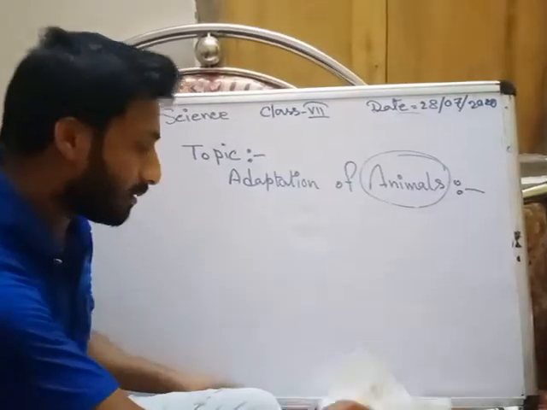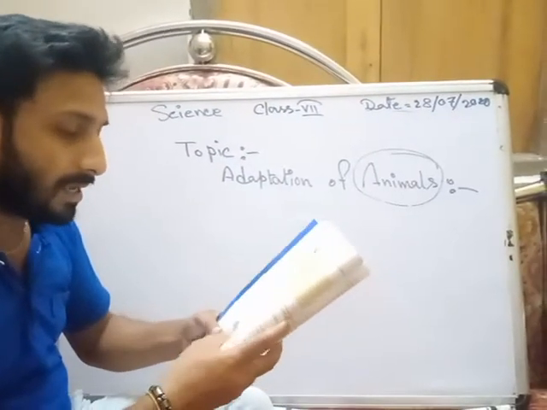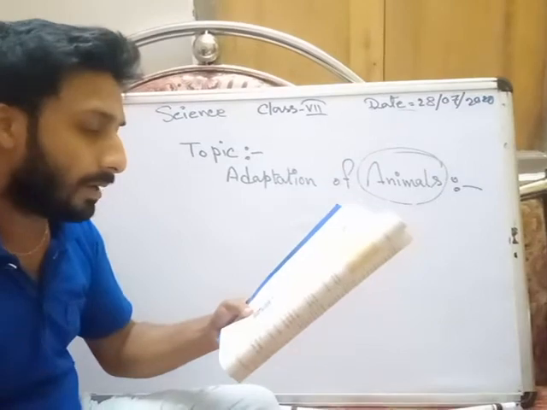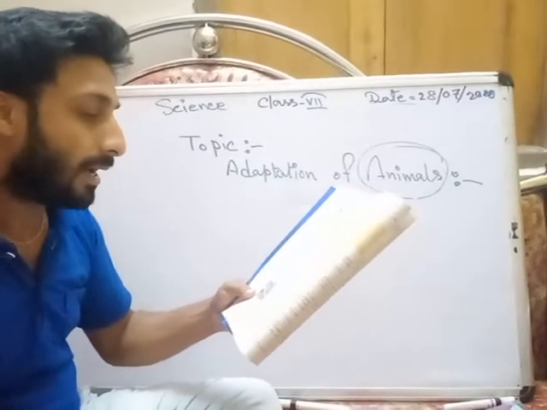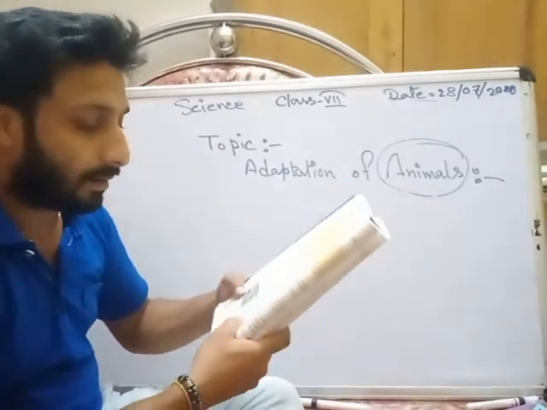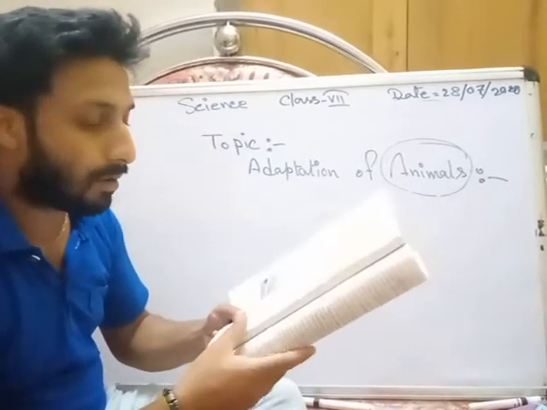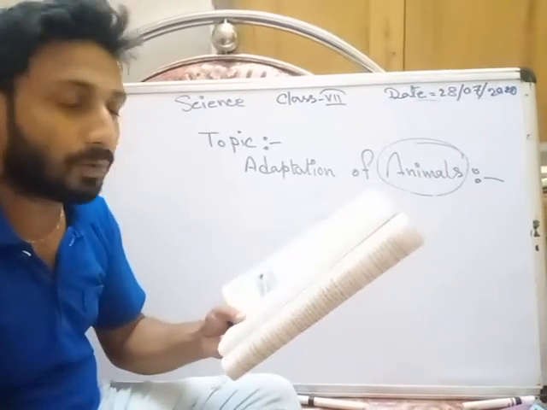So here are a few adaptation characteristics in some animals. Polar bear: adaptations in a polar bear. It has two thick layers of fur that protect it from the extreme cold.